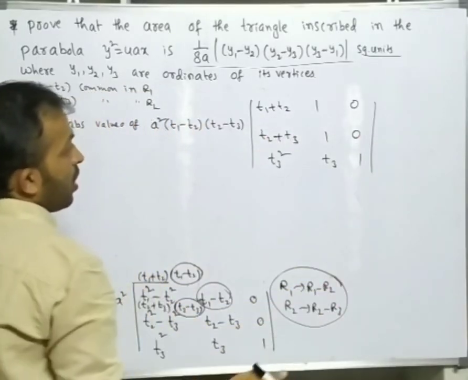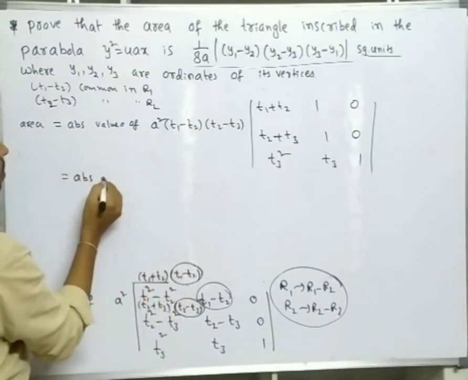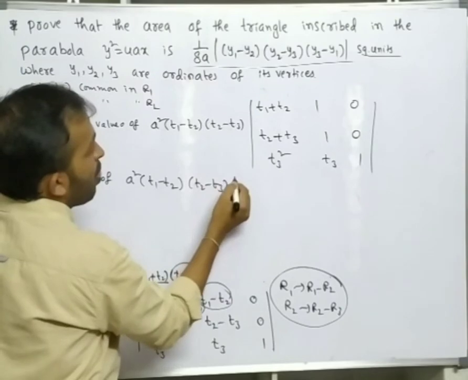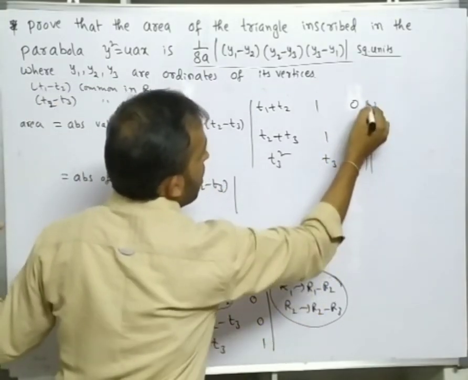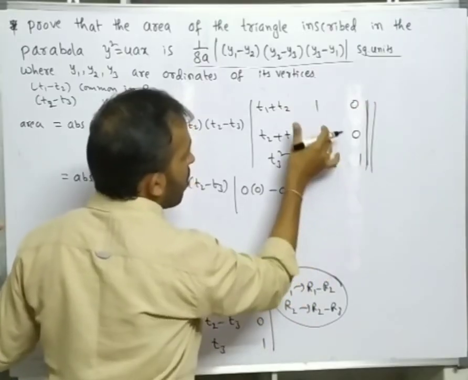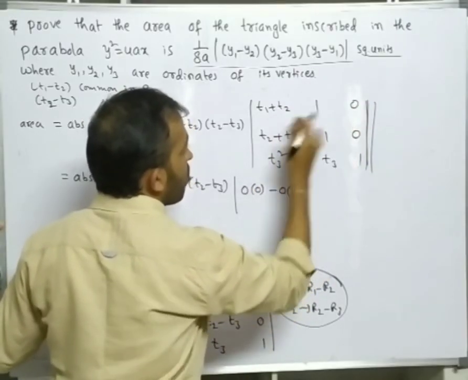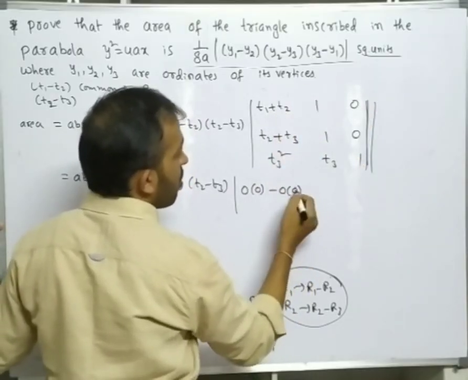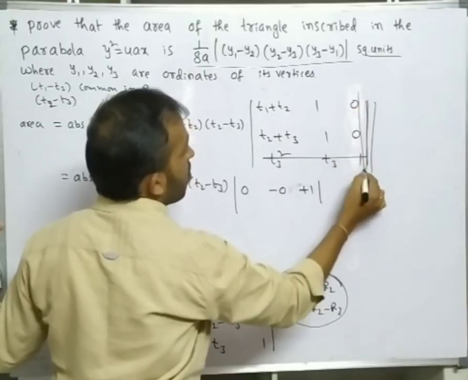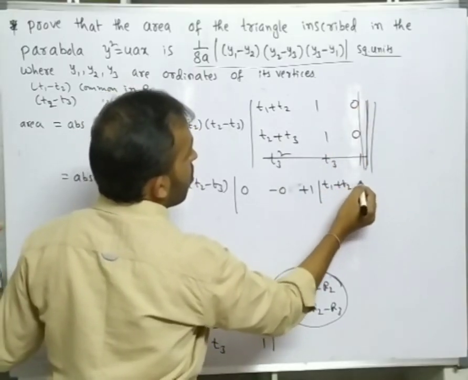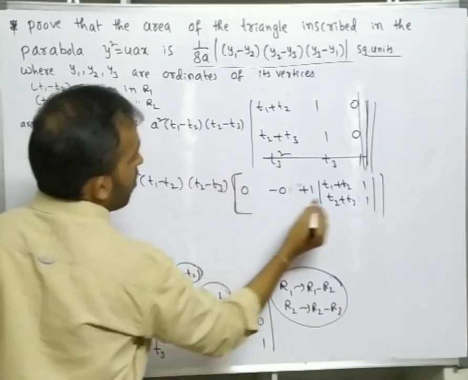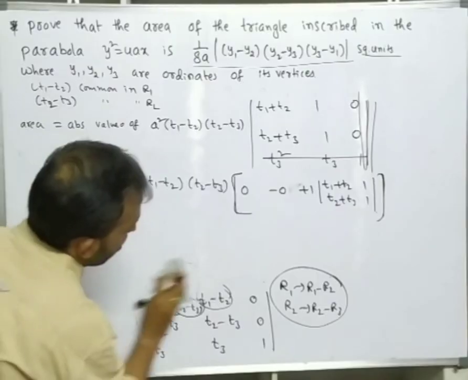Now it is easy to find the determinant, that is absolute value of a square into t1 minus t2, t2 minus t3 into, expanding the determinant along the third column: 0 into something is 0, minus 0 into remove row and column, you will find that the determinant becomes 0. Next, the last one, plus 1 into remove row and column, you will get t1 plus t2, 1, t2 plus t3, 1. Okay, that is the determinant value.